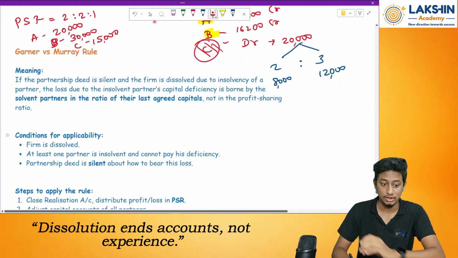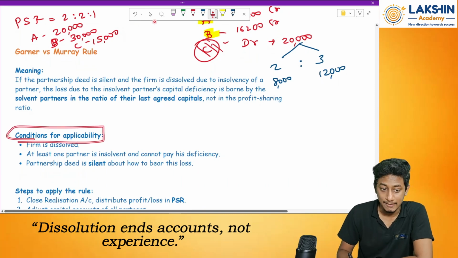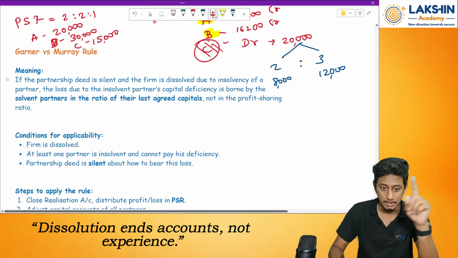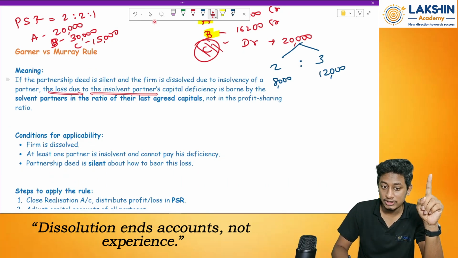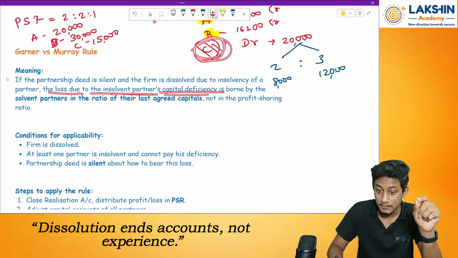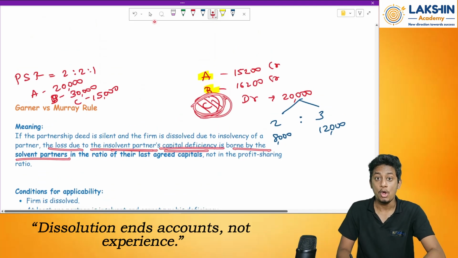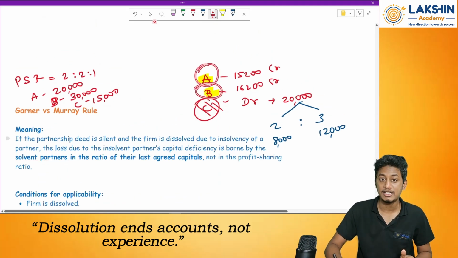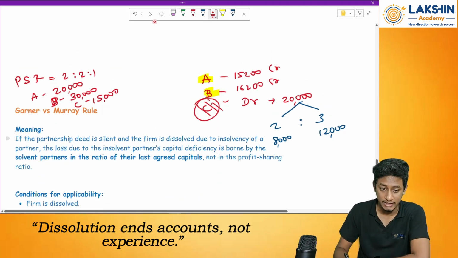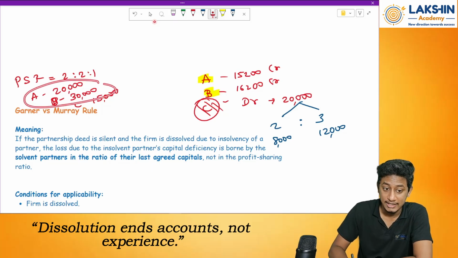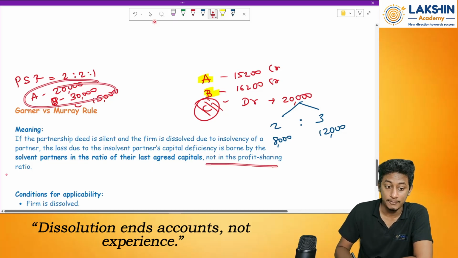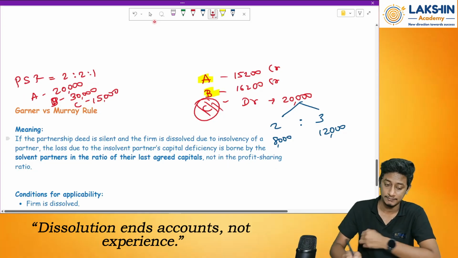So what does the rule say? Conditions for applicability. Before that, the loss due to insolvent partner, that is Mr. C's capital deficiency, has to be borne by the solvent partners. Who are solvent over here? Mr. A and Mr. B are solvent. In what ratio? In the agreed capital ratio, and not in the profit sharing ratio. Please remember this. Done? Okay.